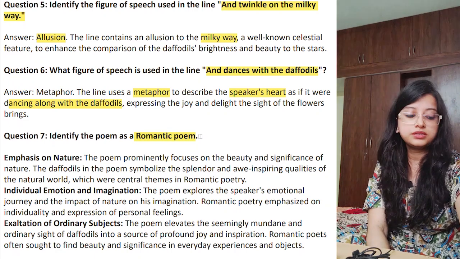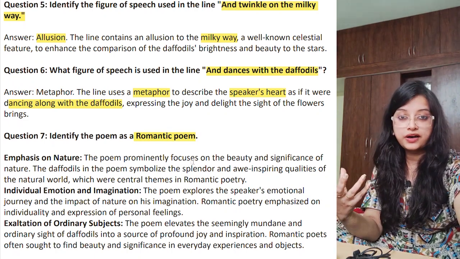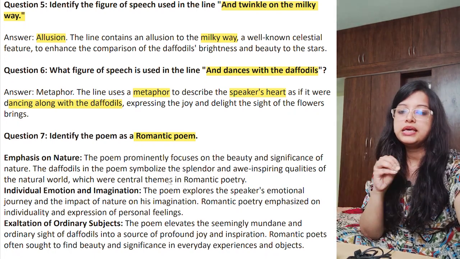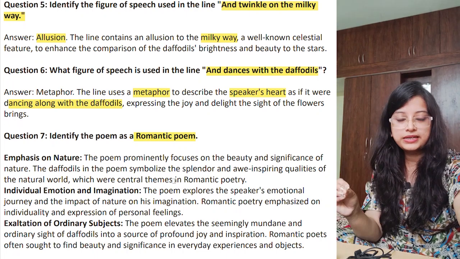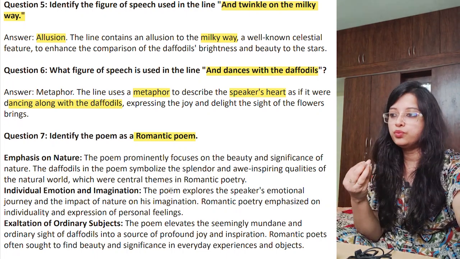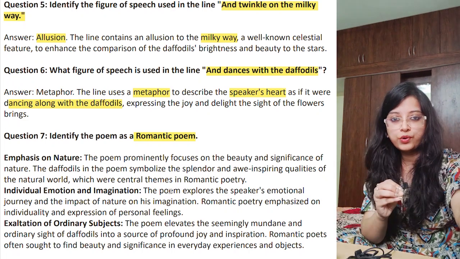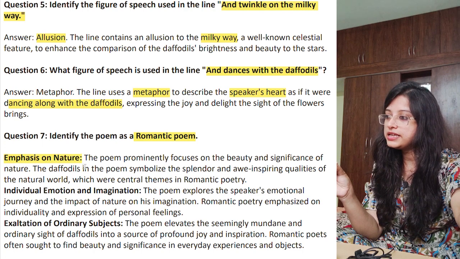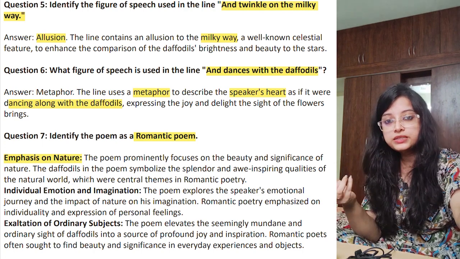Romantic poem just does not mean something about love and all that. It is also talking about the influence of nature. Okay, these poets were highly influenced by nature. Whenever I teach you this topic, I give you this idea of what it is written on. That is very important. This may be asked. So why is it a romantic poem? Because it emphasizes nature, because these poets are influenced by nature.